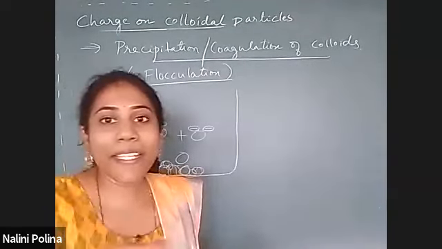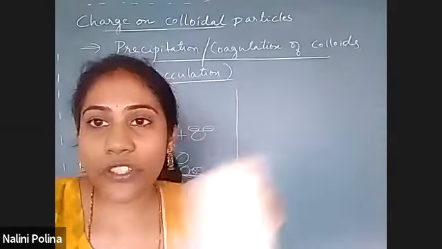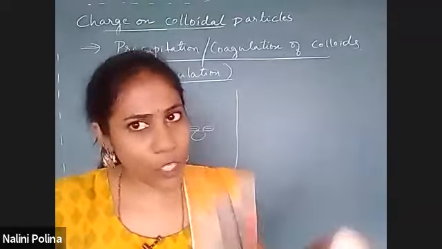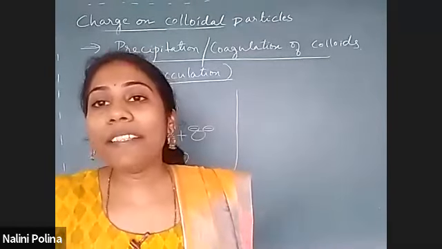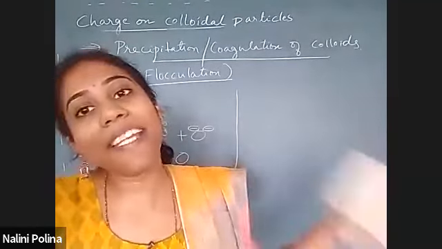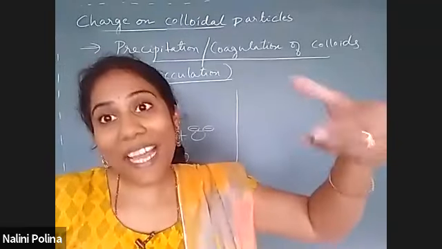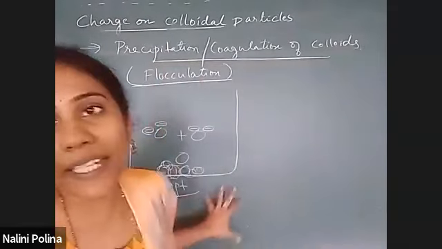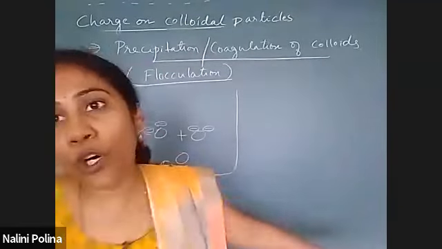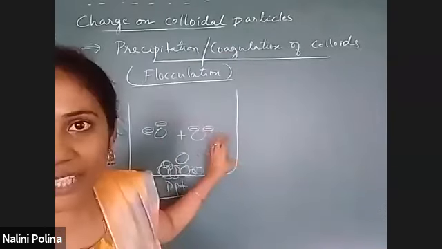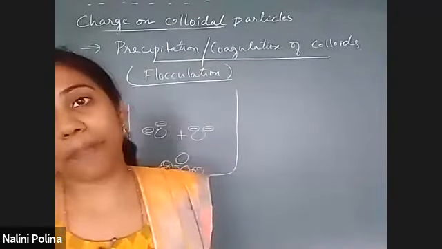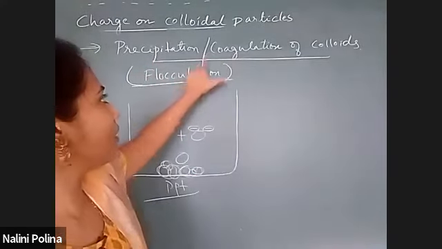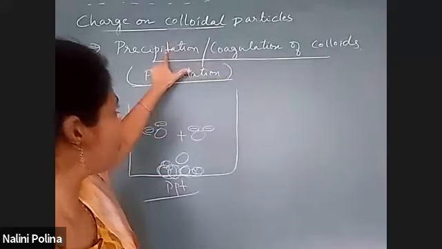Somebody is asking, ma'am, when an opposite charge thing is added, it can combine and it becomes a precipitate. Yes, that is also one of the ways. But the best way of making a precipitate is by adding a suitable electrolyte to a colloidal solution. When you add a suitable electrolyte, the charge will get removed, so they will combine with each other and settle as a precipitate. Okay, so first let me give you a definition for flocculation or granulation or precipitation.